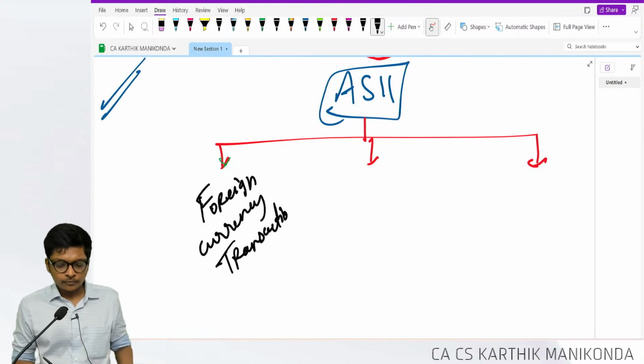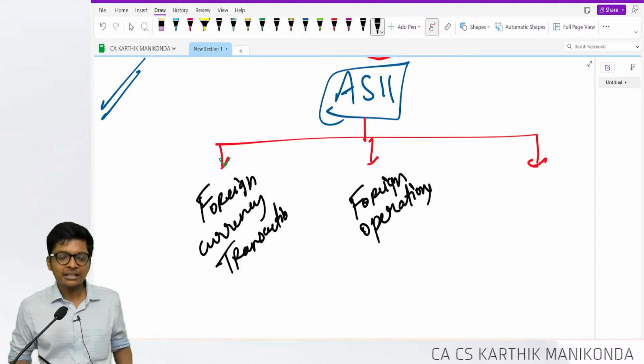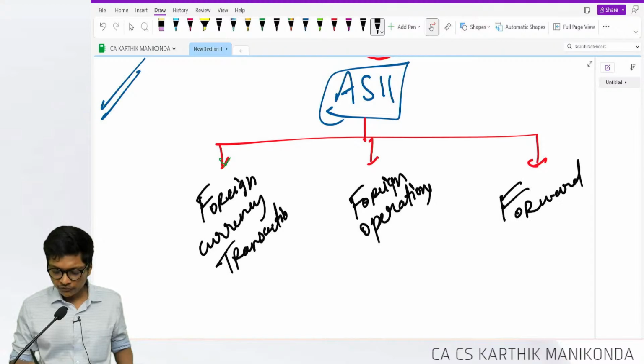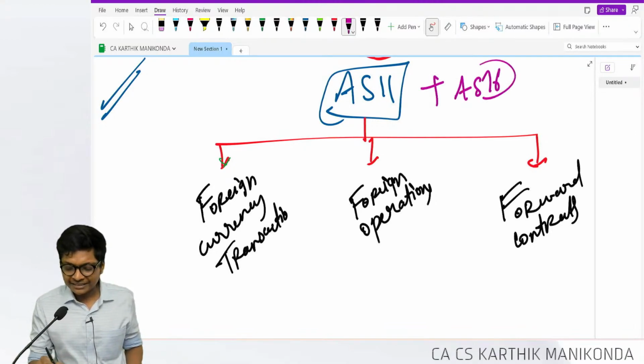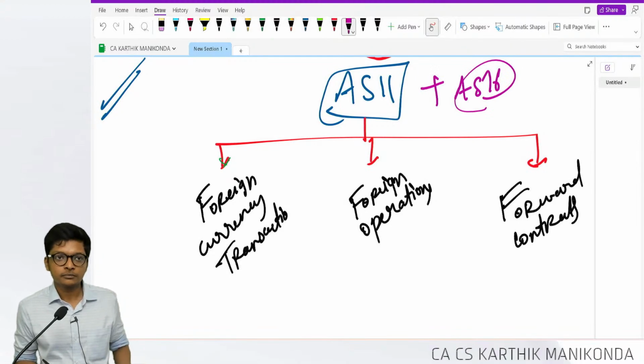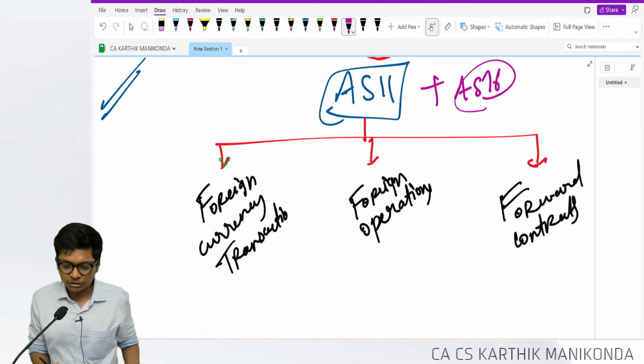Then they talk about, after foreign currency transactions, we discuss foreign operations, and last one we discuss forward contracts. Like I said, this time the question is an AS11 plus AS16 combination question, which we already saw about that interest. So interest will be capitalized as per AS16, the balance exchange loss as per AS11. That question covers two standards.